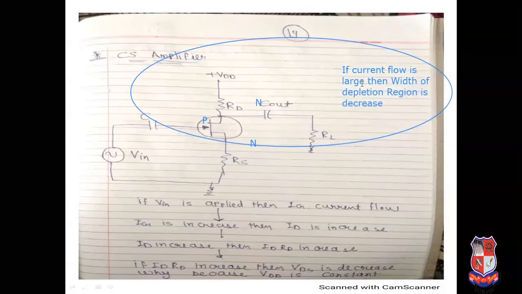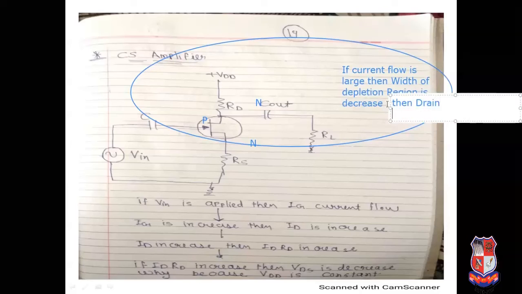Width of depletion region is decreased. But if current flow is large in gate, then width of depletion region is increased. See here case 1, if current flow is large, then width of depletion region is decreased. Then drain current is maximum flow. See the construction of JFET related to my previous lecture.